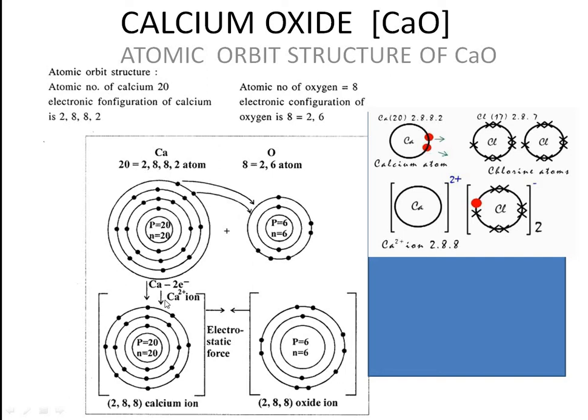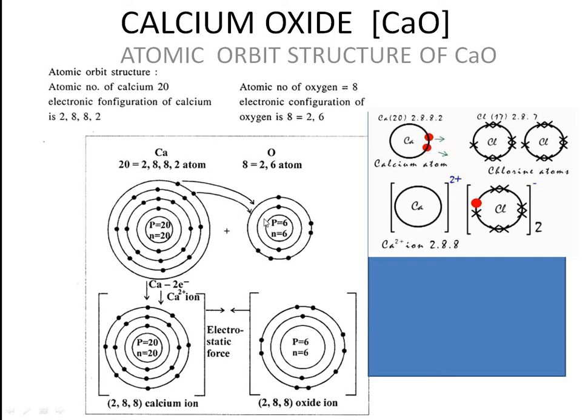So enclose it in a bracket. You have to write 2 plus, which is missing here. Write 2 plus, and in the case of oxide also you should write 2 minus. So why are we writing 2 plus? It is losing 2 electrons. So you have to write it outside the square bracket on top, this 2 plus. And for oxygen outside the bracket you have to write 2 minus.